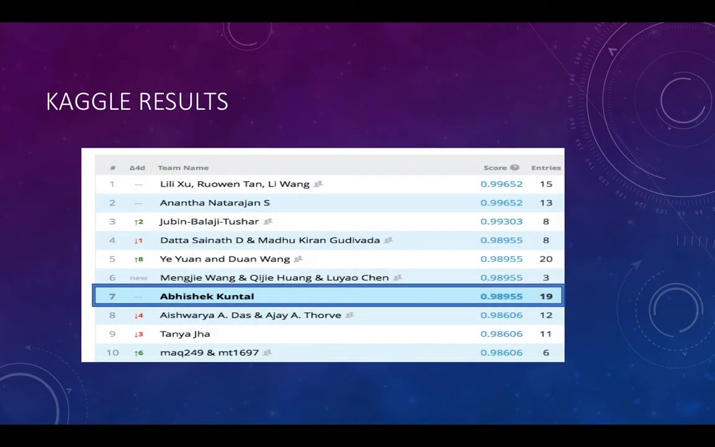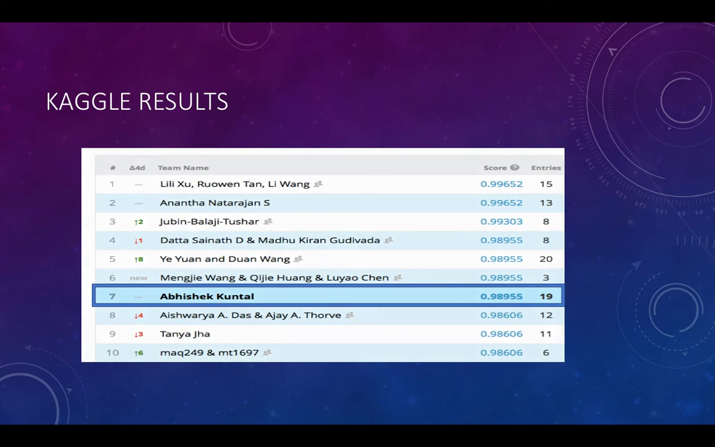Also, here's a screenshot of the Kaggle challenge that we are having, and my score based on certain metrics that I used. I used an ensemble of random forest followed by a 3-layer fully connected neural network, and I got a score of 98.955%, which is third, I believe. 99.6 is the first ranking, 99.3 is the second ranking, and 98.955 is the third one.